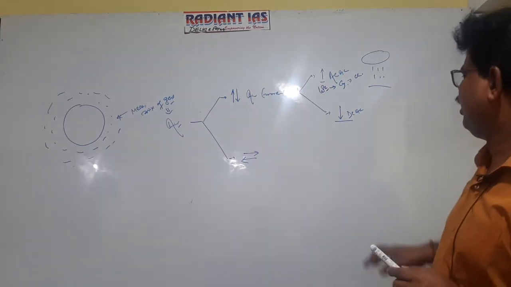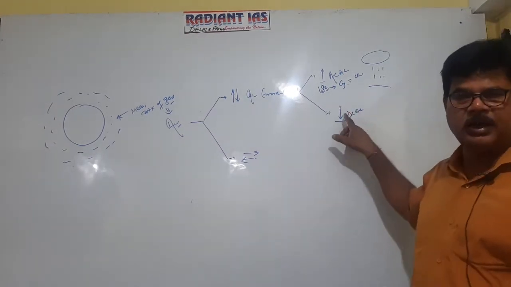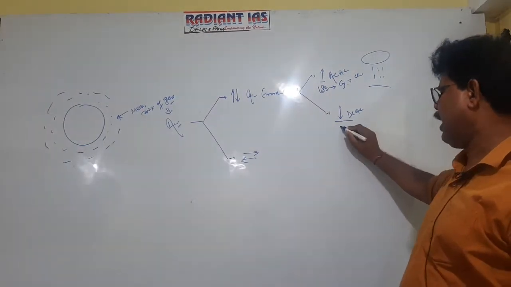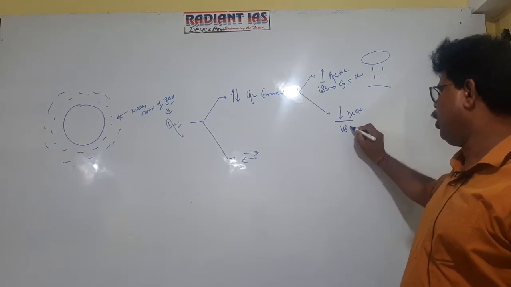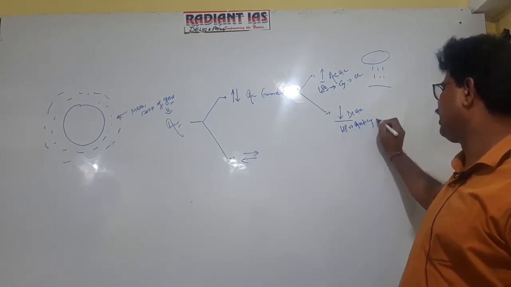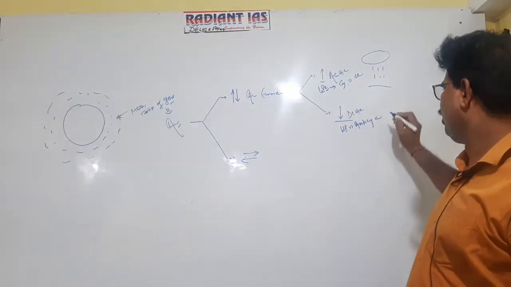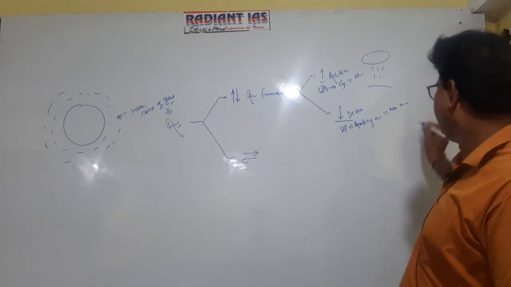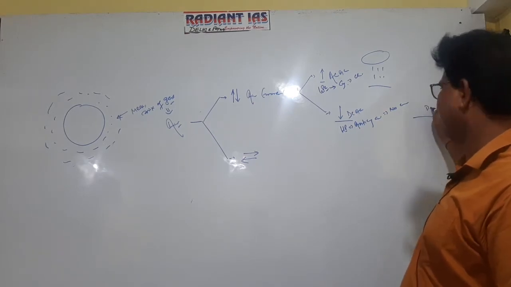On the other hand, whenever there is a descending column of air current, it creates high pressure on the earth's surface and produces anticyclonic condition. No cloud formation occurs here, and the area remains dry.